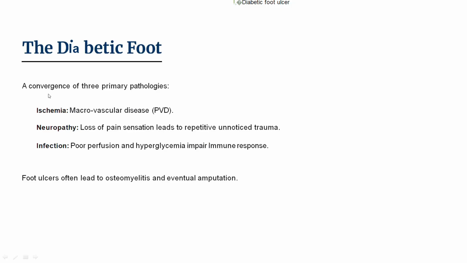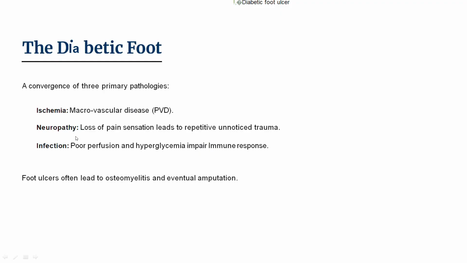The reason includes the three primary pathologies: ischemia, macrovascular disease, and neuropathy. Loss of pain sensation leads to repetitive unnoticed trauma and infection. Poor perfusion, hyperglycemia impairs immune response. As I said, infection is due to decreased neutrophil activity. And with poor perfusion, there will be more growth of bacteria.